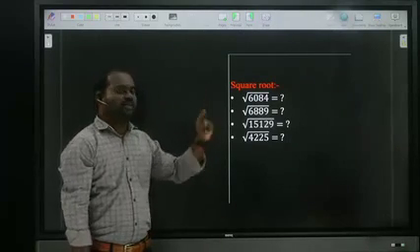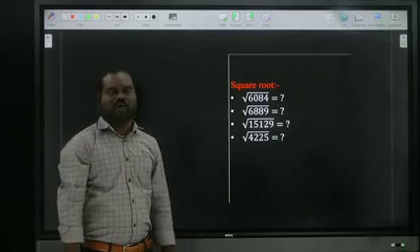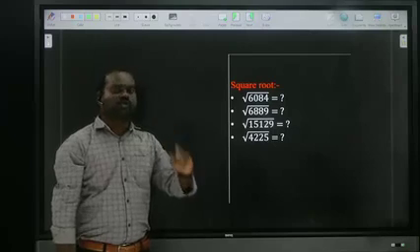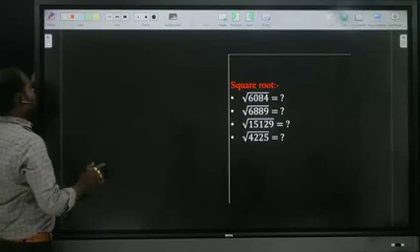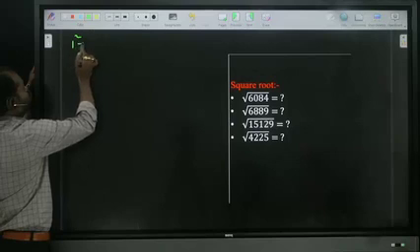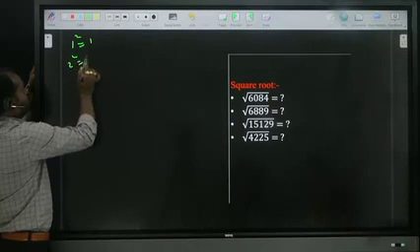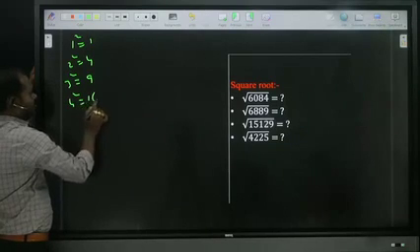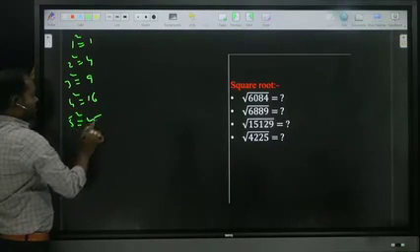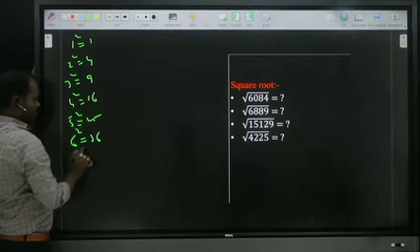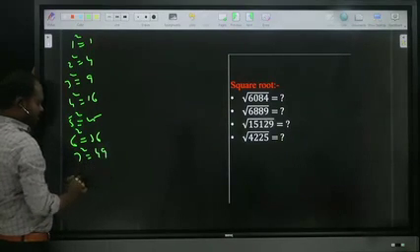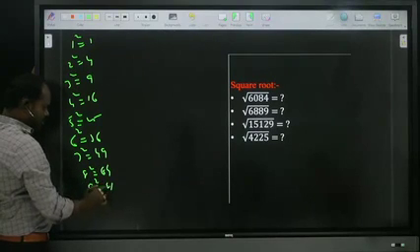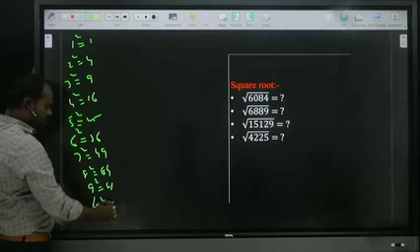Now we are looking at square root. How to find the square root? Before going to square root, how to find the square, we have to know basically: 1 square 1, 2 square 4, 3 square 9, 4 square 16, 5 square 25, 6 square 36, 7 square 49, 8 square 64, 9 square 81, 10 square 100. This fundamental thing, all the people will know.